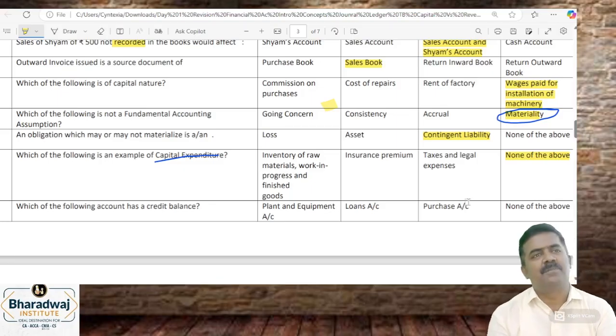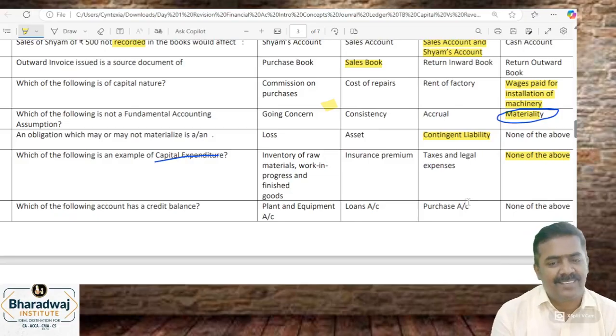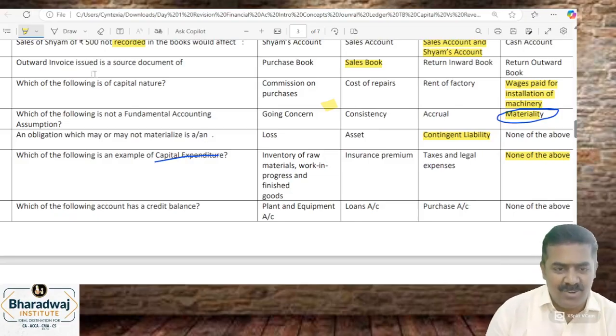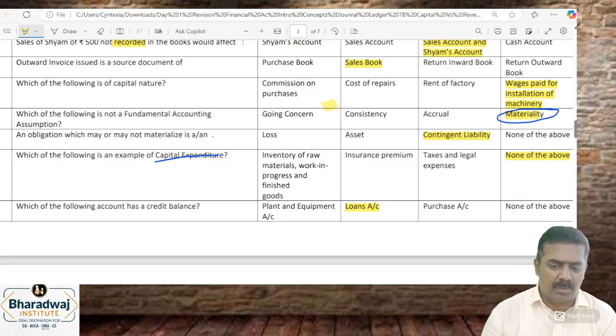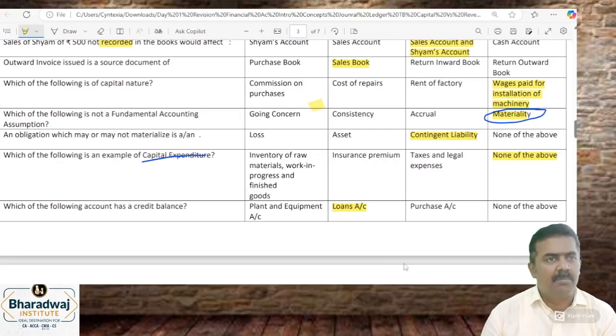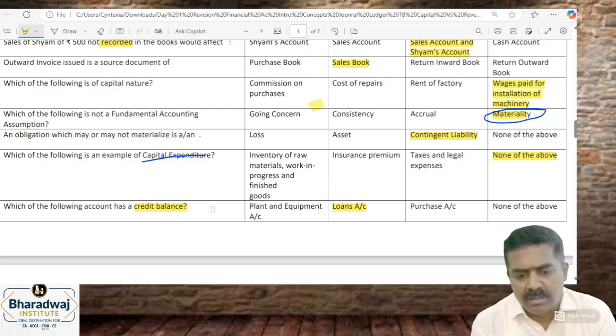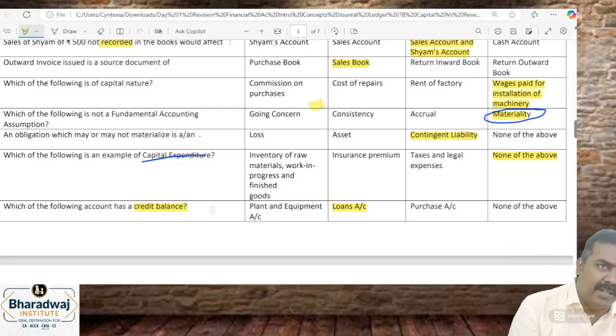How will a purchase account have a credit balance? Loan. When you borrow money, what is the entry we pass? Bank account debit to loan account credit. So loan has a credit balance.